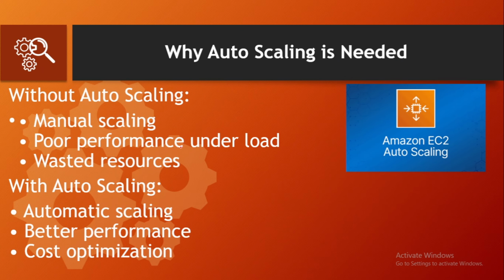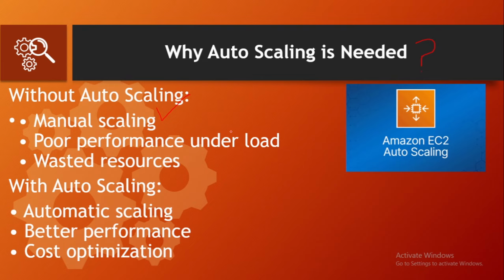Now let's understand why autoscaling is needed. Without autoscaling, you have to manually add or remove servers. For example, if the traffic increases, you have to manually spin up a new EC2 instance by doing all the manual steps.